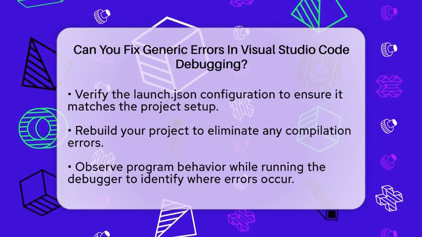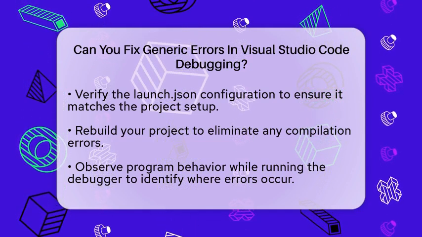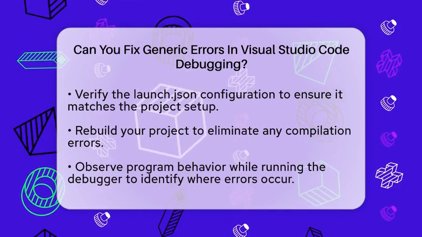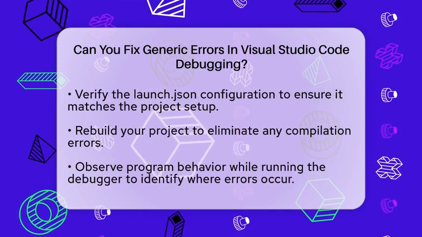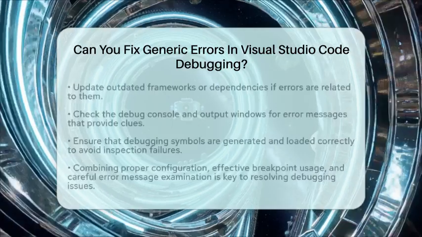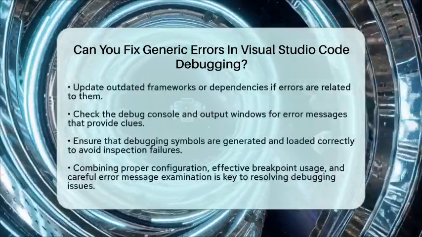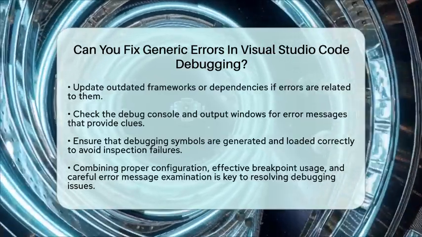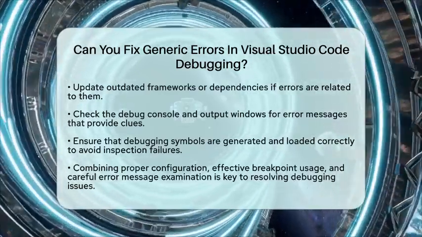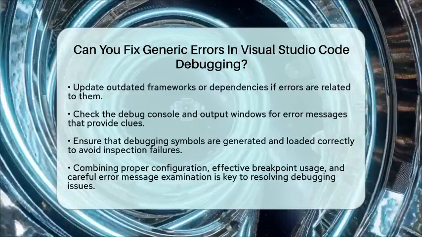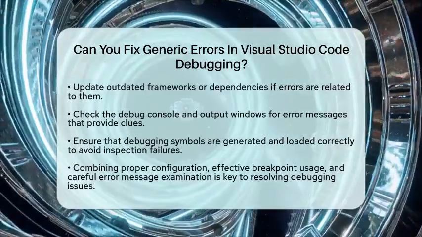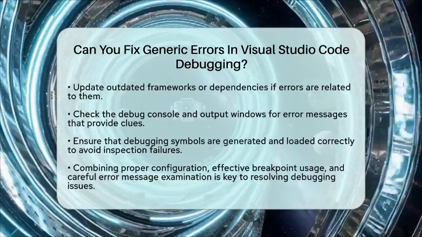If you encounter errors related to outdated frameworks or dependencies, such as .NET versions, make sure to update your project and environment accordingly. Don't forget to check the debug console and output windows for any error messages. These messages can provide valuable clues to guide you toward the problem. If you find that variable inspection fails or the debugger stops unexpectedly, confirm that your debugging symbols are generated and loaded correctly.